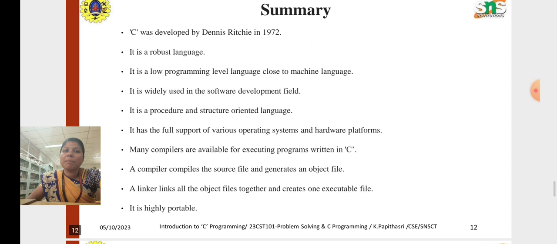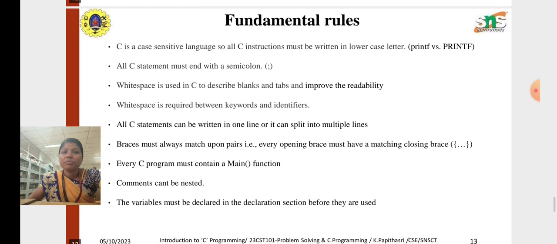So here is the summary of the program. The C programming language was developed by Dennis Ritchie in 1972. It's a low level programming language which is close to machine level language. It's robust and has been used for many applications, mainly for software development, and it supports various operating systems. The compiler linking process is used here. Then it's a highly portable language.